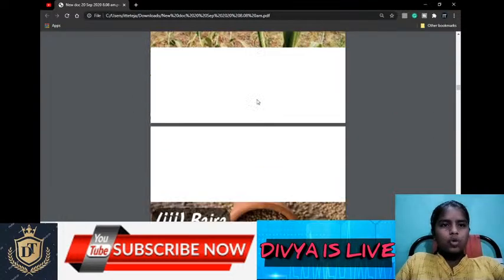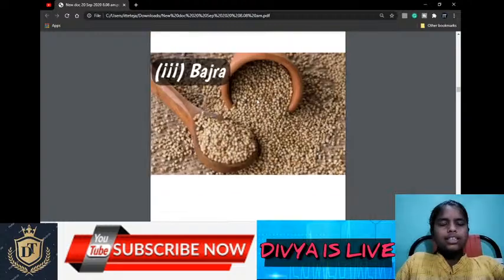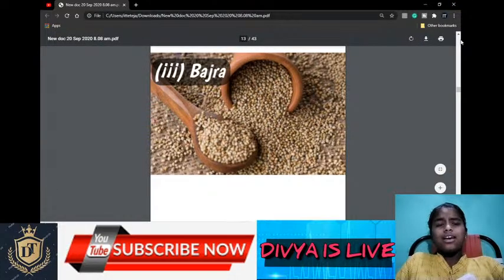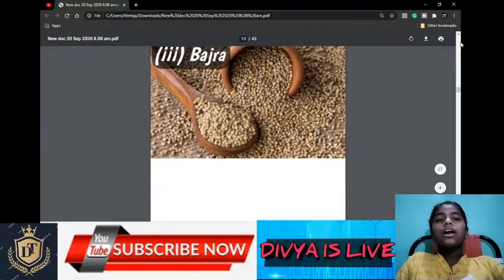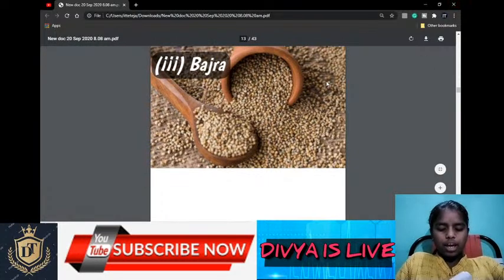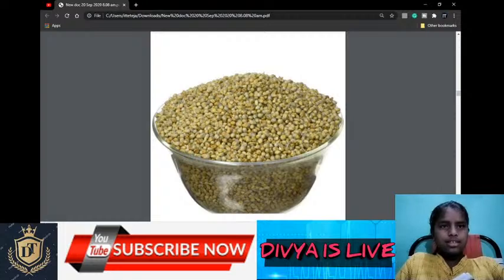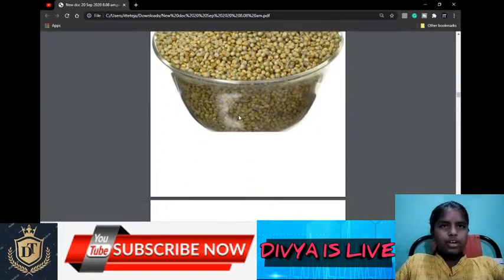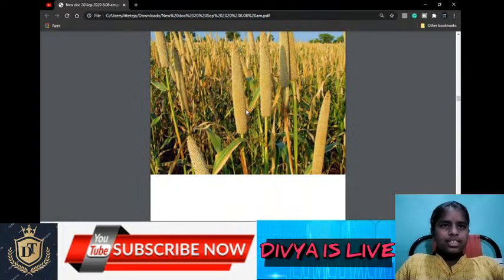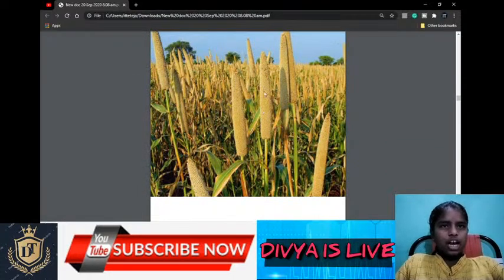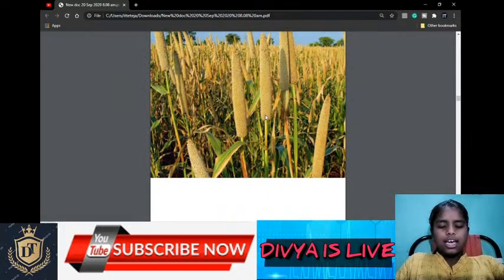And third one is bajra. Bajra grows in sandy soils and in shallow black soil, and it mostly grows in Rajasthan. See, these are the seeds of bajra. This is the plant of bajra. You can see in the picture.